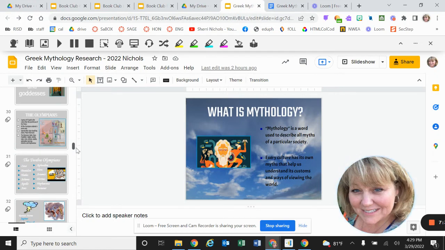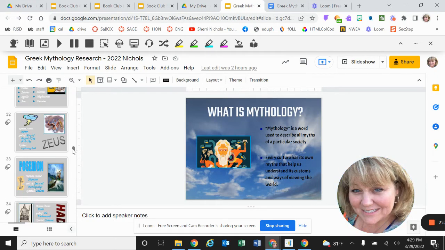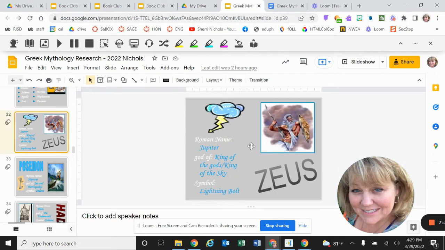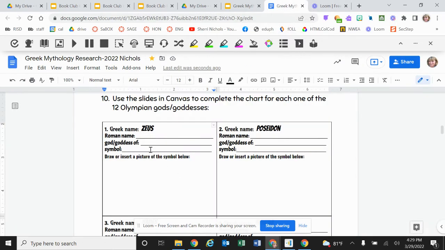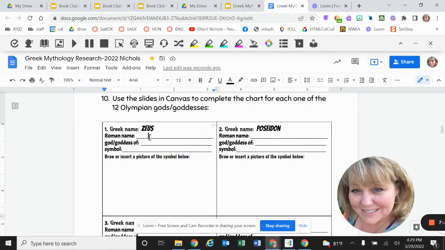After you've answered all of that, you're moving to this part. Zeus's Roman name is Jupiter. His god or goddess of. So you'll just type it in, the symbol, and then is the lightning bolt. So you can just type it in as you go. So that will all work.